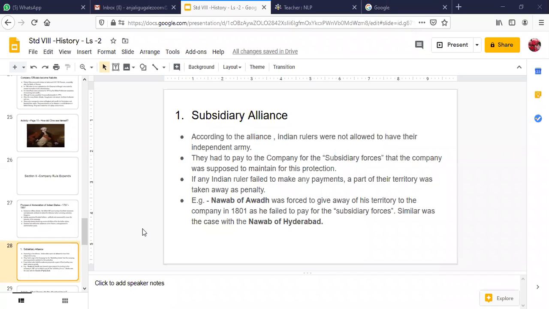So children, this may come in your map work also. We may put a question like this: under the subsidiary alliance, which particular kingdom was annexed by the British? You may get a multiple choice question in your exam: as per the subsidiary alliance, which Indian kingdom was annexed by the East India Company? Okay, any doubt here, children? You can ask right now if you have any queries.